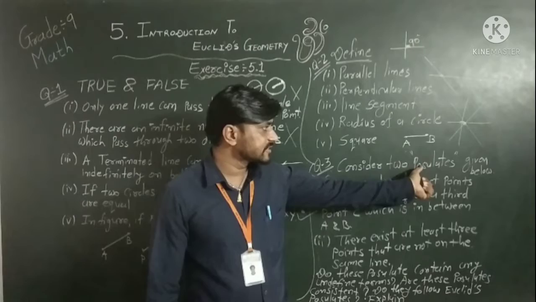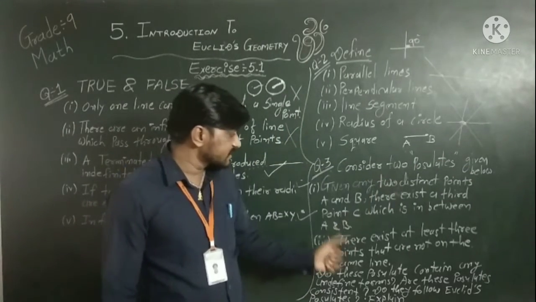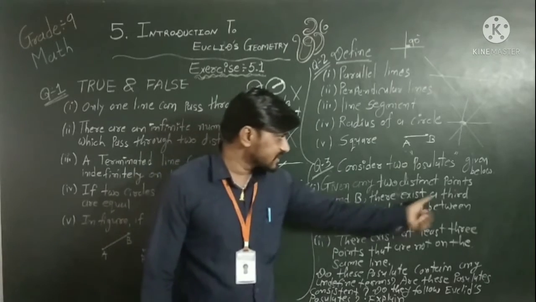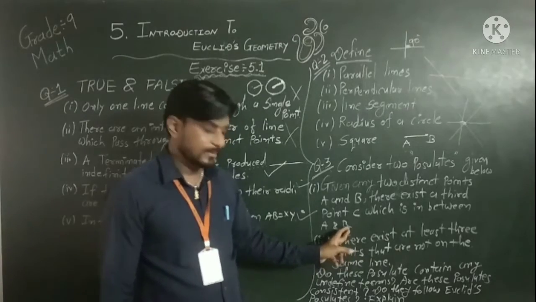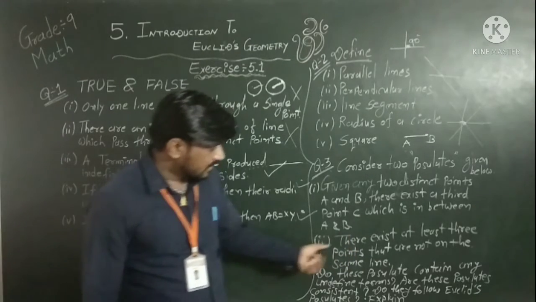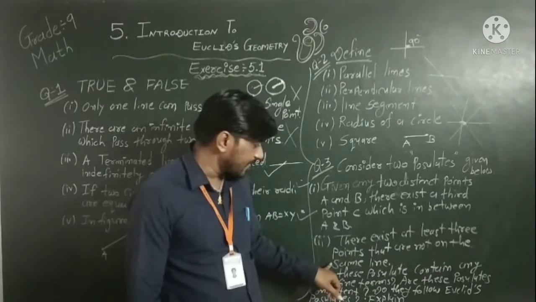Now look, question number 3. Consider two postulates given below. First, given any two distinct points A and B, there exists a third point C which is in between A and B. Second, there exist at least 3 points that are not on the same line.